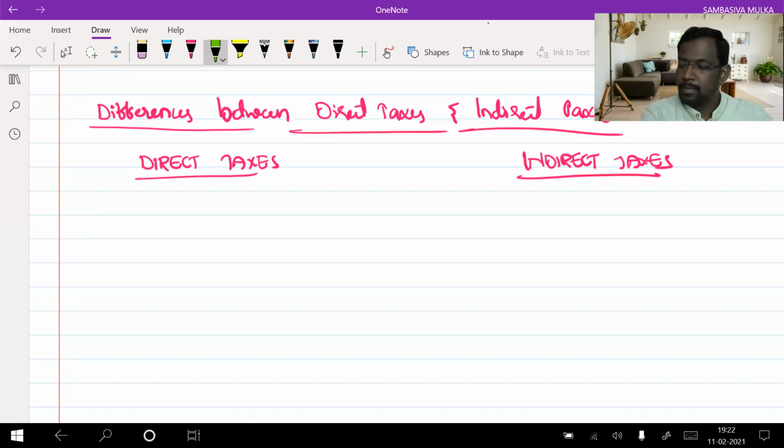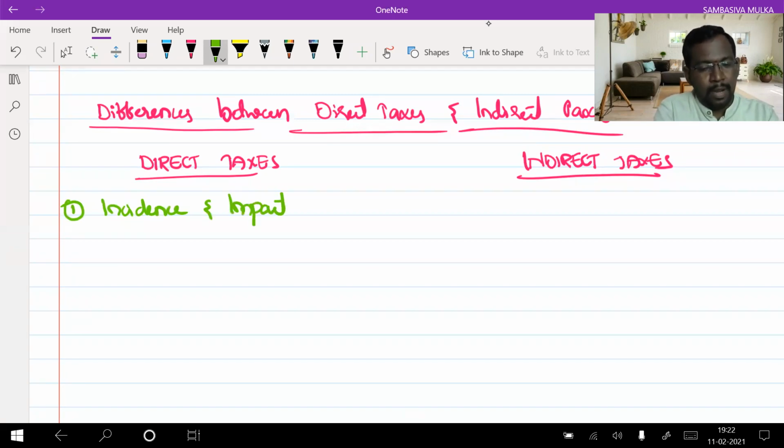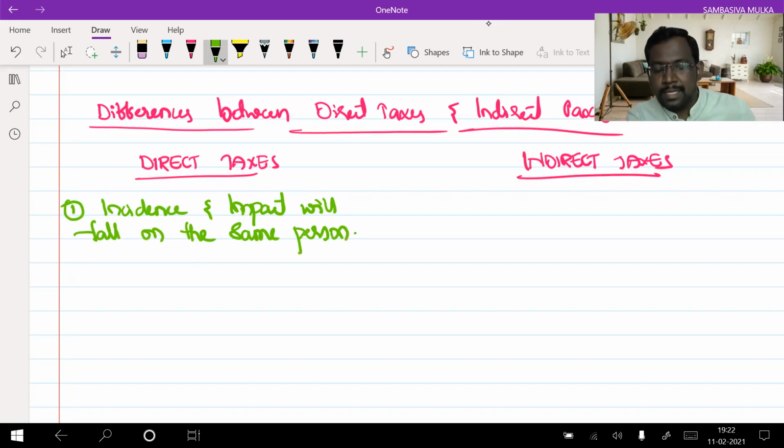Right. So let's take down the differences between direct taxes and indirect taxes. First difference: in direct taxes, incidence and impact will fall on the same person.